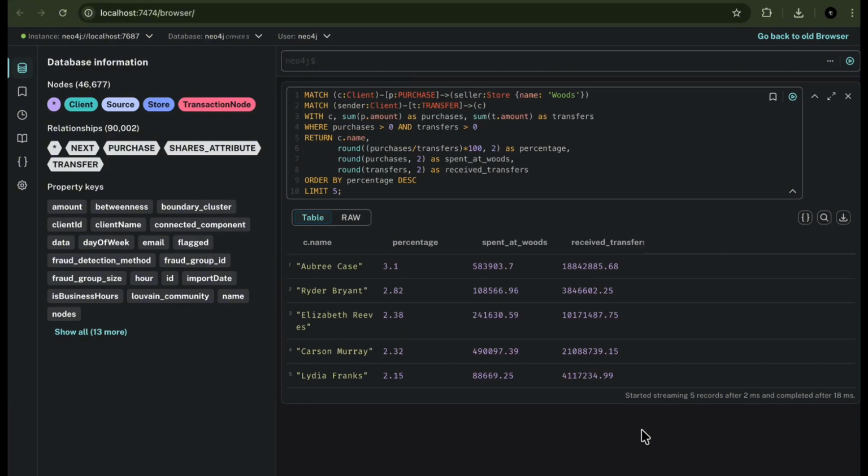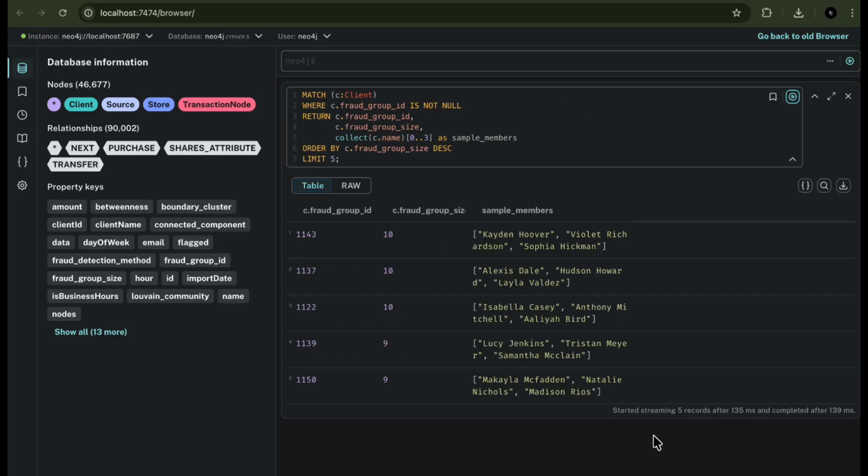This query detects pass-through money laundering. It finds clients who receive transfers and then spend at a specific store called Woods. Jackson Lambert received 1.96 million in transfers and spent $107,000 at Woods, a 5.5% pass-through rate, which is suspicious.